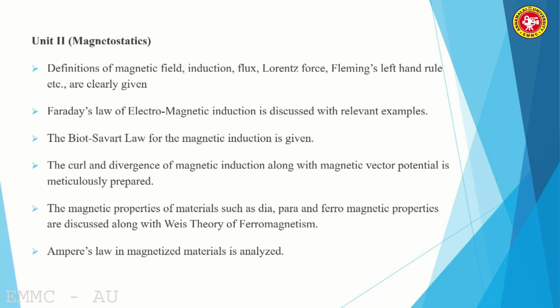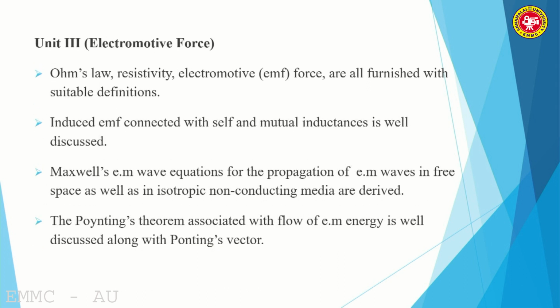Coming to the third unit, Ohm's law, very basic. Whenever current is passing through a conductor, the potential difference developed at the ends of the conductor is directly proportional to the current. V is directly proportional to I, where V is called the potential difference developed, and I is called the strength of the current passing through the conductor. Therefore, V equals R into I. R is introduced. What is R? The resistance of the conductor. V equals R into I, the famous Ohm's law.